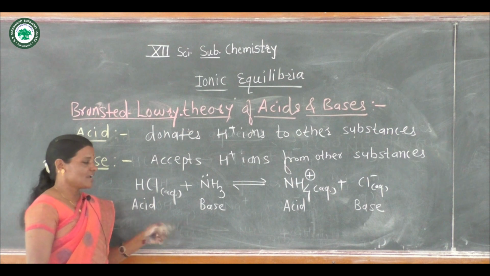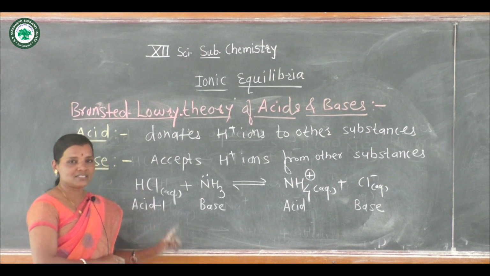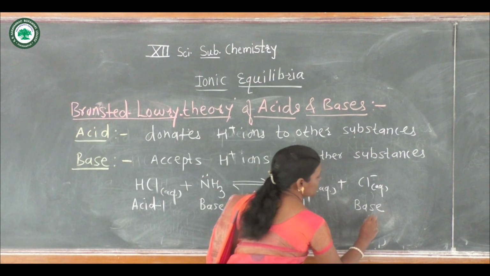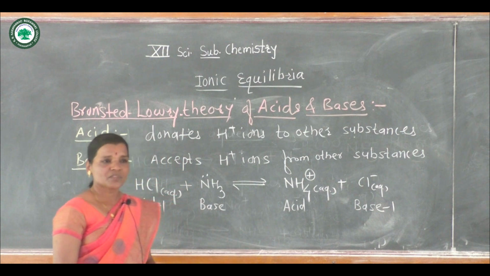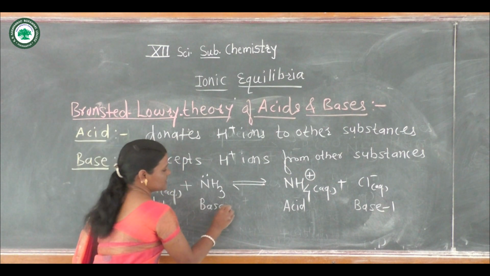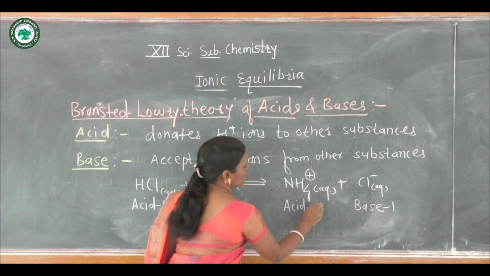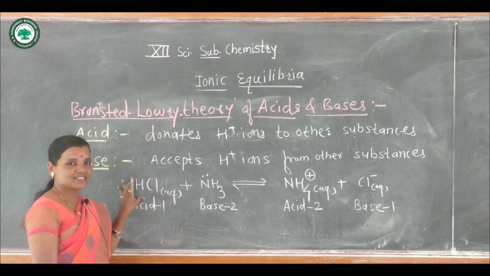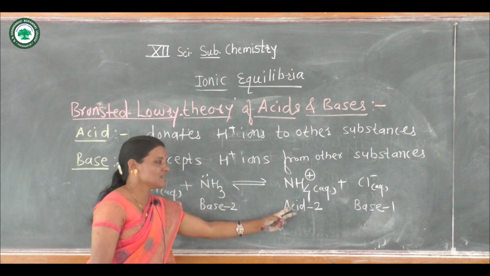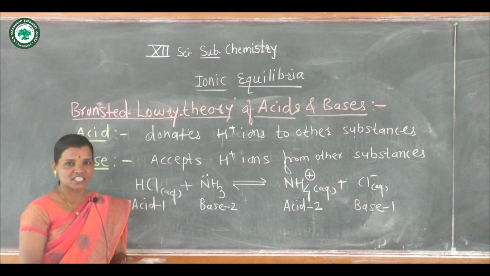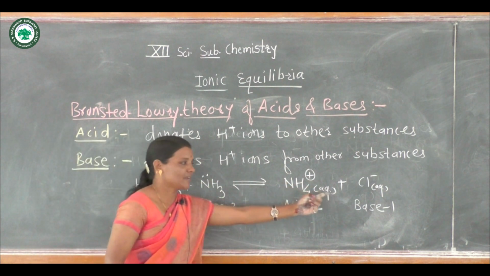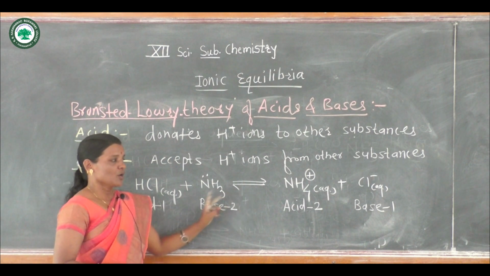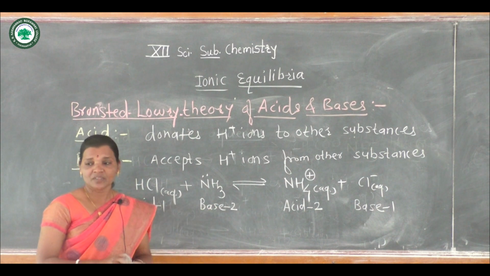Now for our convenience, say here HCl is acid 1, which differs by 1 proton from the Cl minus ion, so say this as base 1. Ammonia is base 2, and NH4 plus is acid 2. Now let us see here, HCl acts as an acid, NH4 plus acts as an acid because they donate H plus ions. Ammonia and Cl minus ion act as bases because they accept H plus ion. But here conjugate acid base formation takes place.